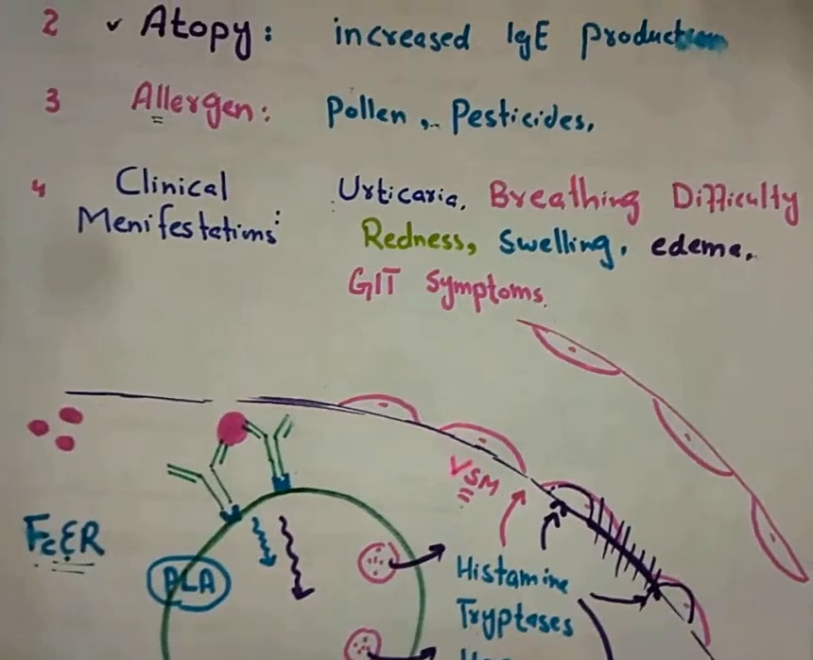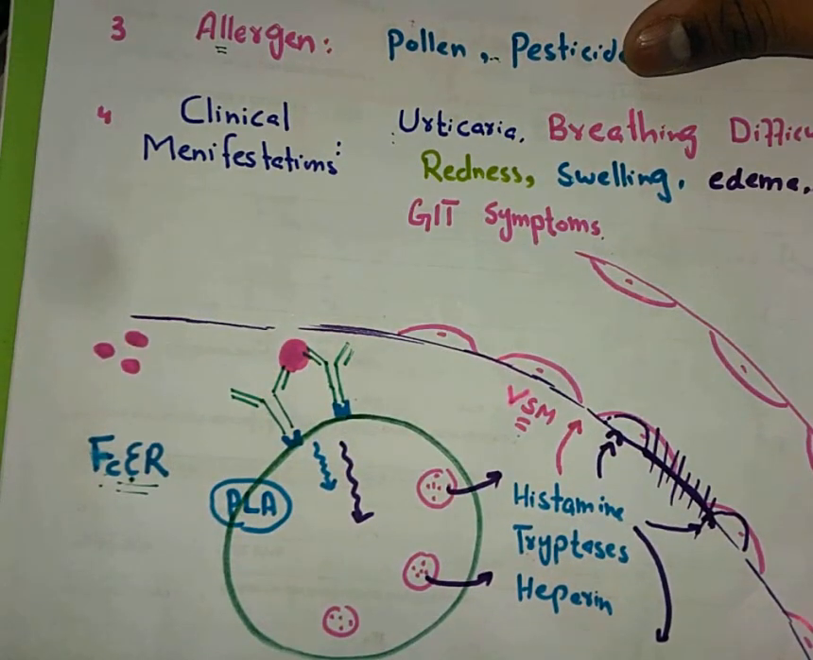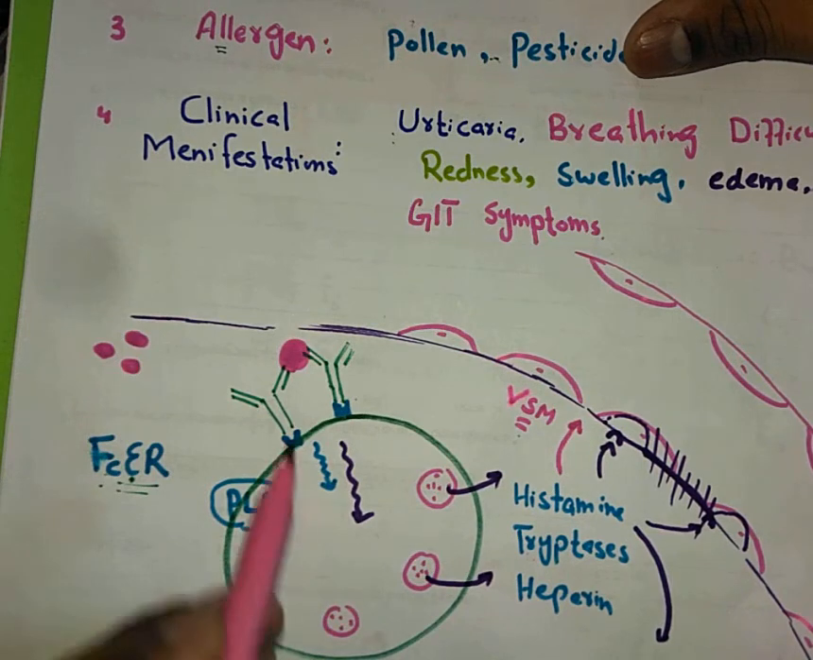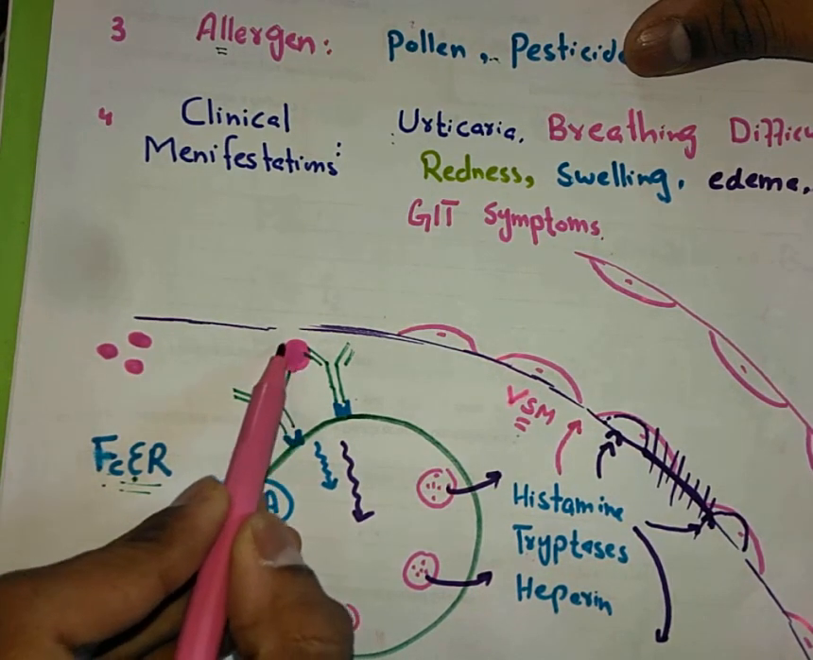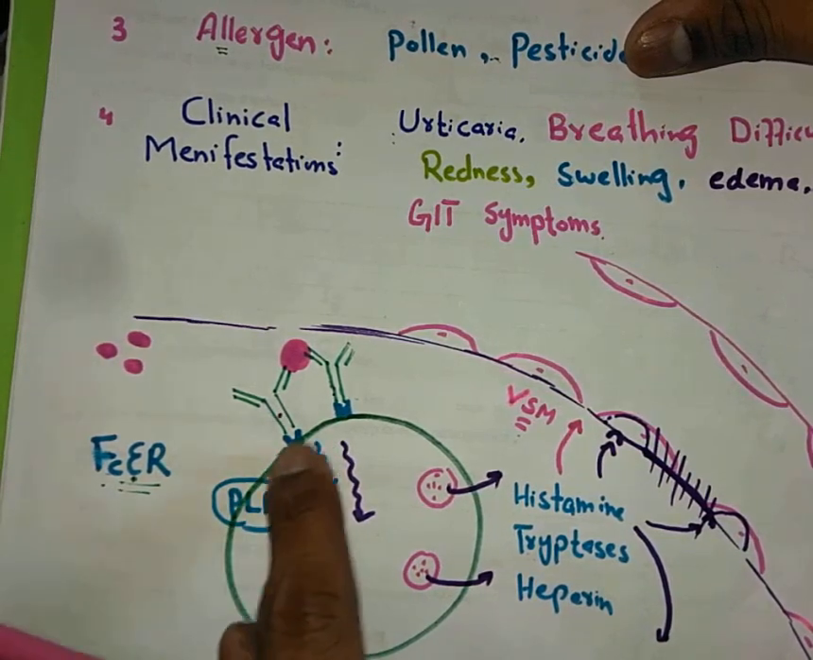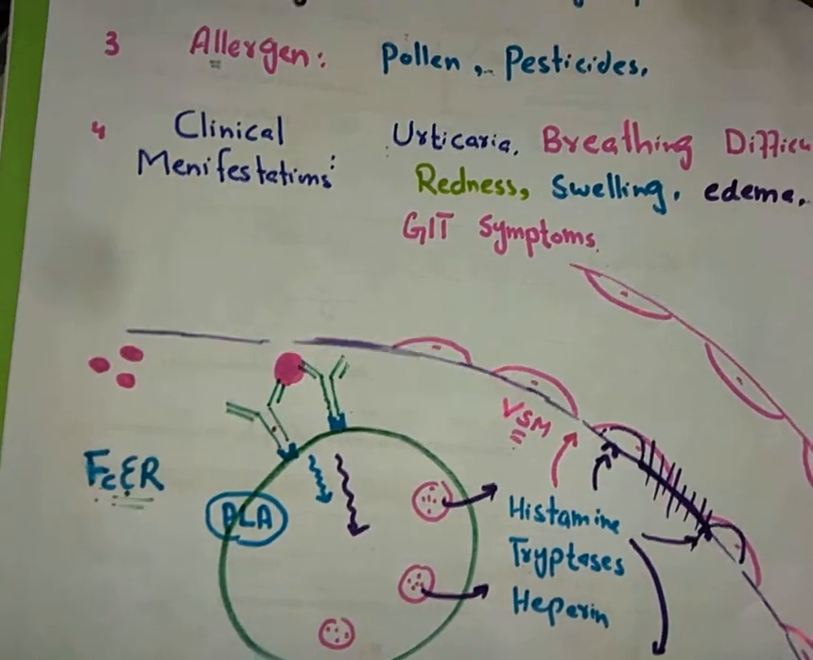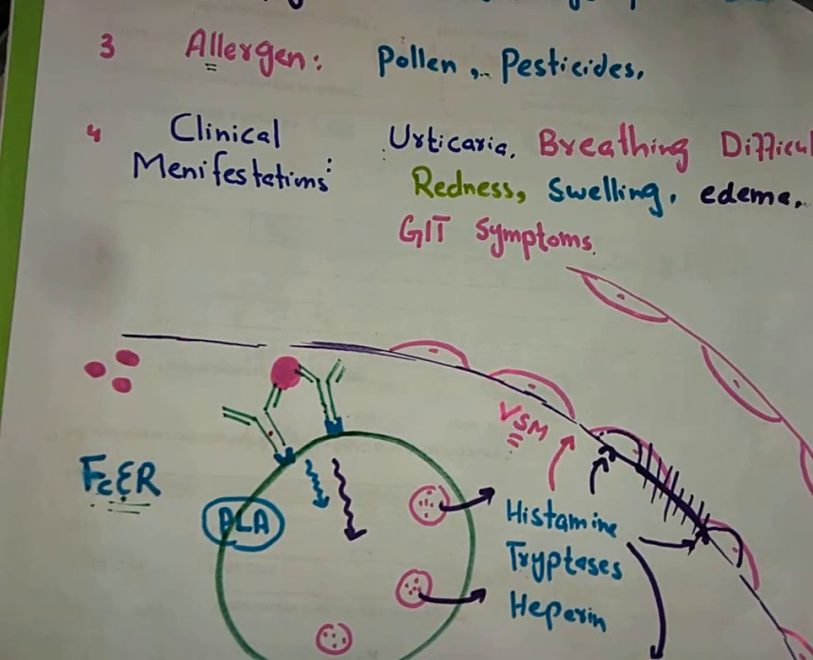And then we also talked about that in the second exposure, when the same allergen comes again, this allergen will cause the cross-linking of IgE antibodies that are attached on the mast cell. If you want to learn more about this, you must visit the previous part A as well to clear your concepts of the first exposure.